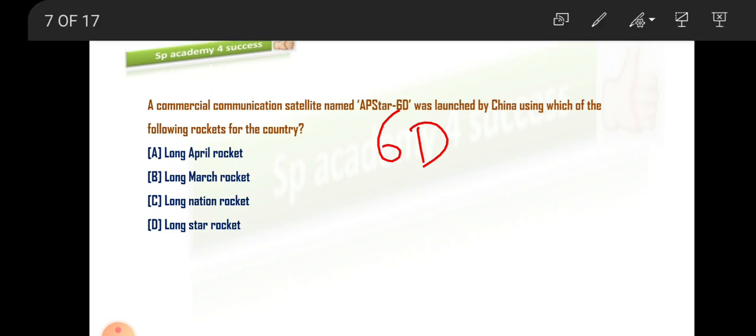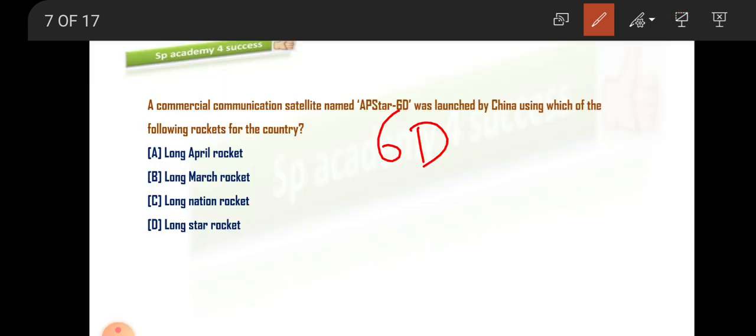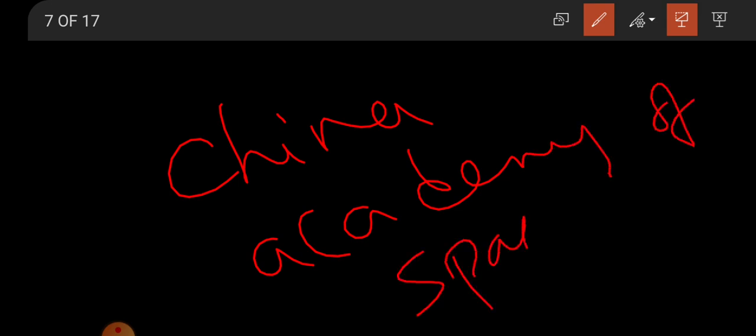AP Star 6D is launched by a company called CGWIC. I gave the full form for this: China Great Wall Industry Corporation. So launched by the country China. Okay, this is developed by the China Academy of Space Technology. Who developed this? China Academy of Space Technology. Okay.